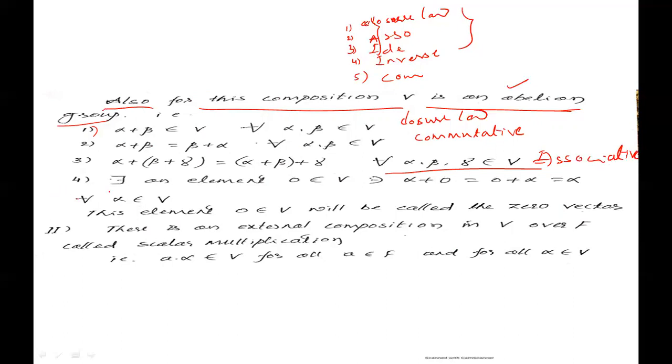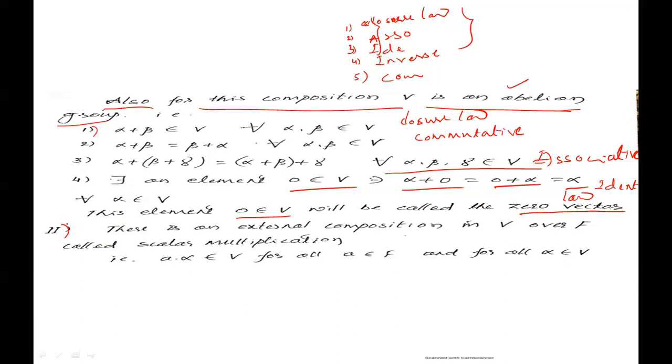Next, the fourth one: there exists an element 0 belonging to V such that alpha + 0 = 0 + alpha = alpha for all alpha belonging to V. This is the identity law. This element 0 belonging to V will be called the zero vector.